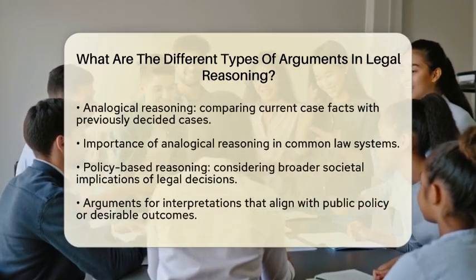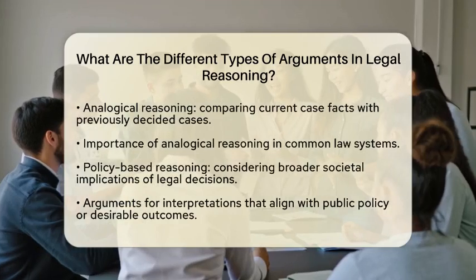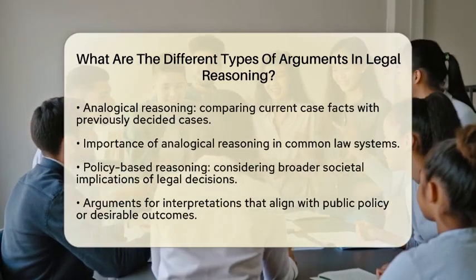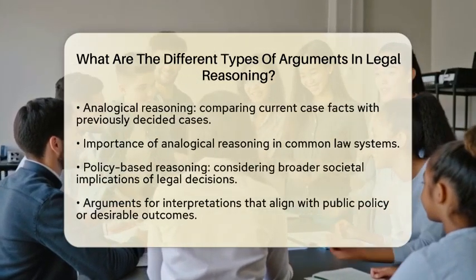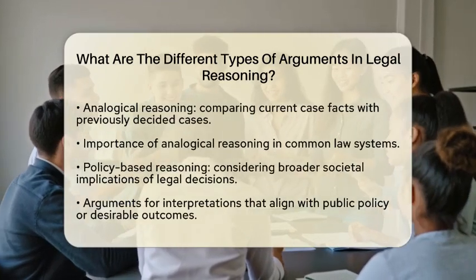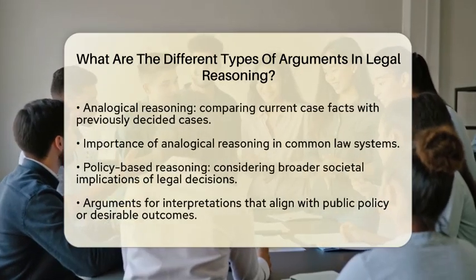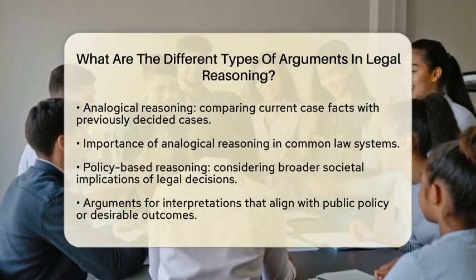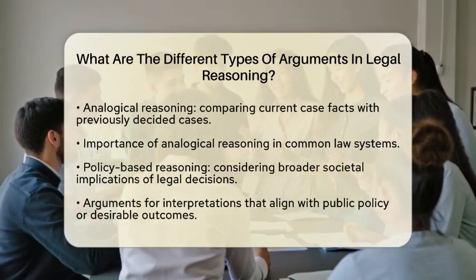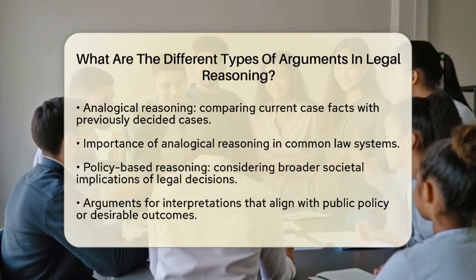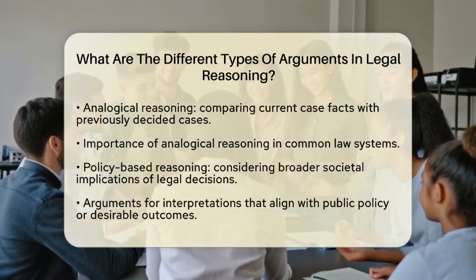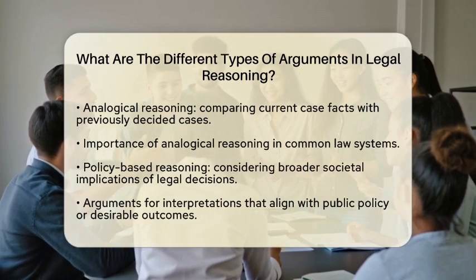Next, we have analogical reasoning. This type involves comparing the facts of a current case with those of a previously decided case. Lawyers use this method to argue that the current case should be decided in a similar way or differently based on the similarities or differences between the two cases. This is especially important in common law systems where past judicial decisions guide current cases.